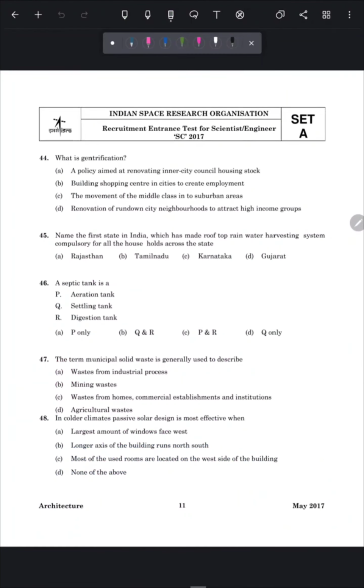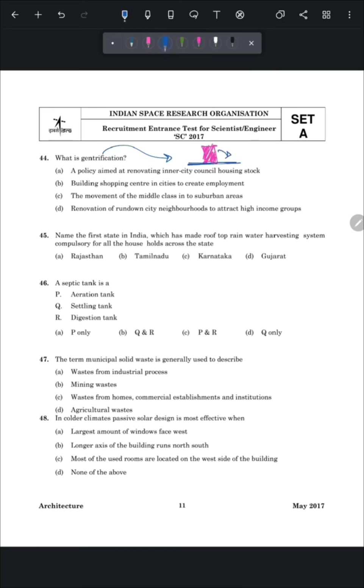Let's move to the next question. Question number 44 is, what is gentrification? So gentrification is a process of urban development in which city neighborhood develops rapidly over a short period of time, changing from low to high value. For example, if a metro is coming in an area, then what it will do?